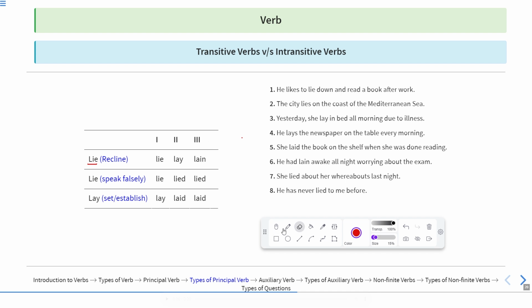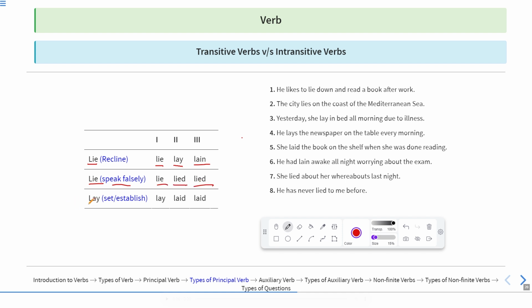So the first form here of lie is lie. Second form is lay, and third form is lain. When a person lies in the bed or on the road, here the word is lie. Another word, again the word is lie, which means speak falsely. So here the first form is lie, second form is lied, and third form is lied.